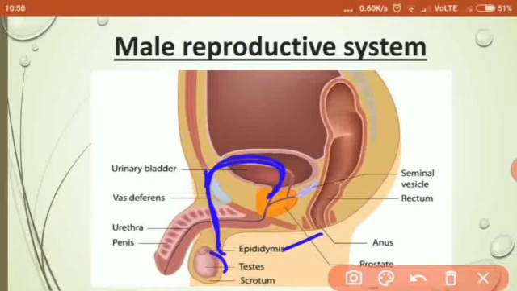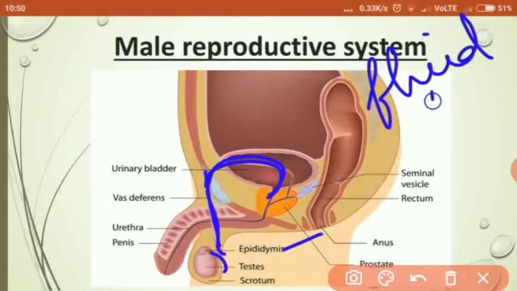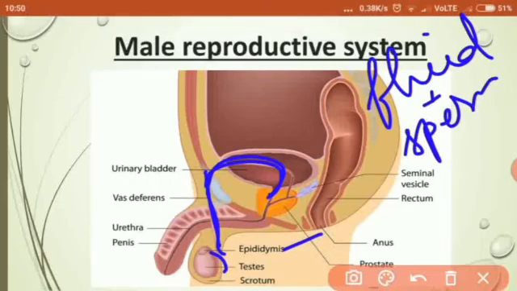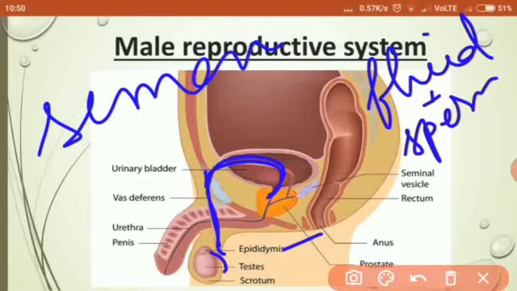In the urethra, there are already different fluids which are secreted by the different glands. Isn't it? We studied this just now. And this fluid and the sperm together form the semen. What will they form? Semen. Now, what is the urethra? You have studied it in the excretory system.